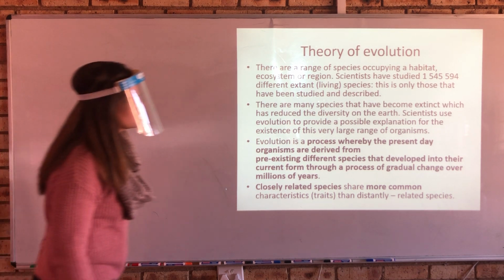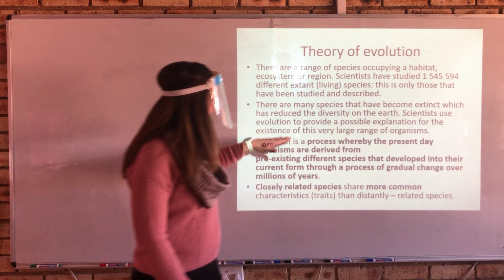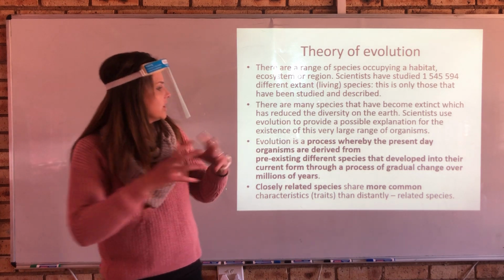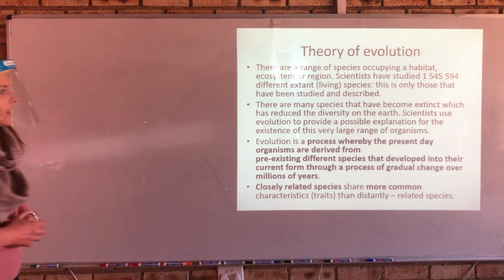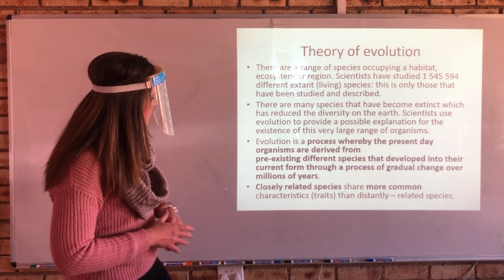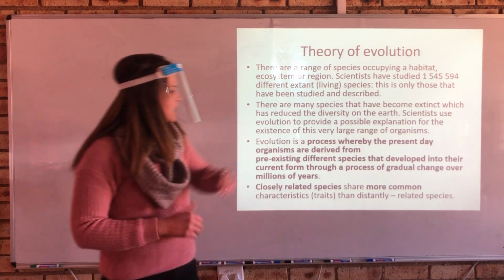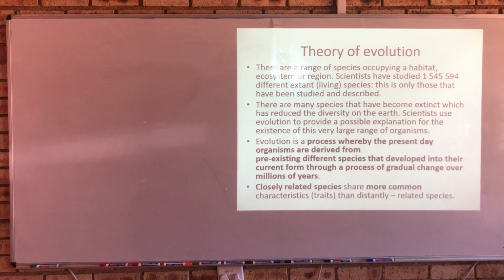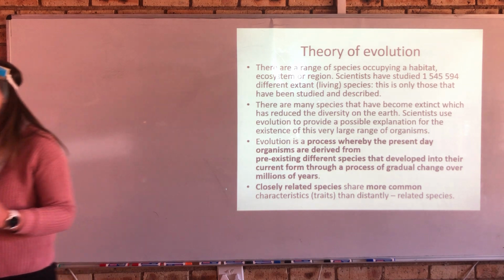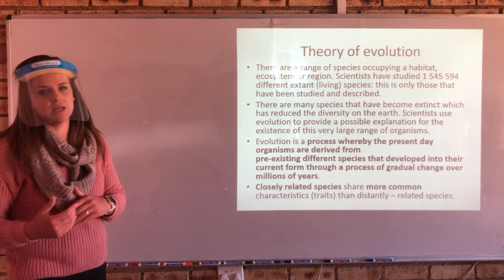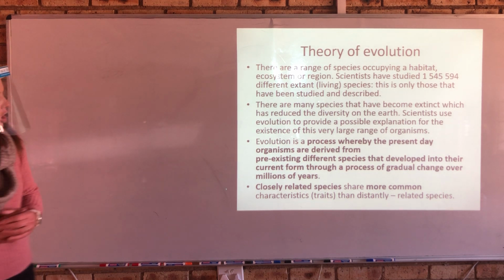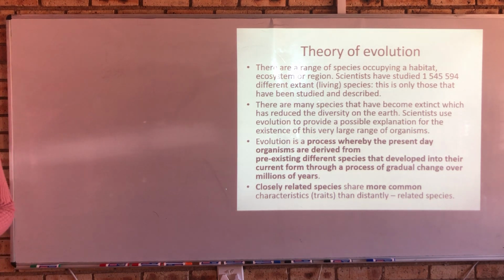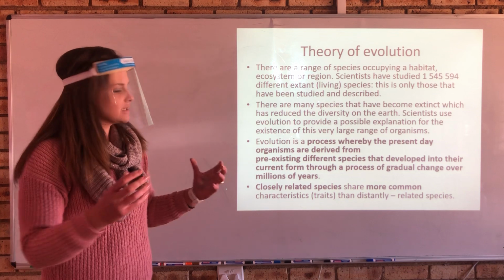Scientists use evolution to provide a possible explanation for the existence of this very large range of organisms. Evolution is a process whereby present-day organisms are derived from pre-existent different species that developed into their current form through a process of gradual change over millions of years. So there's been gradual change that leads us to all the various species that we have now. Closely related species share more common characteristics or traits than distantly related species.